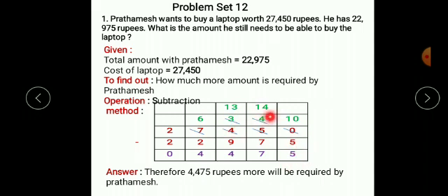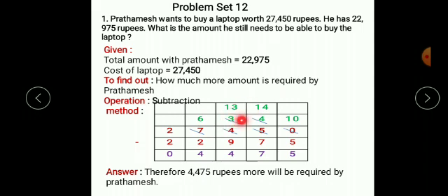Now 4 minus 7, again not possible. He will again ask for a borrow. चलो मुझे help चाहिए. He will ask to borrow to the next place. Borrow माने help मांगता है, वो next place से help मांगेगा. So after getting a help from the next place, this 4 will become 14 and उसको help देने के बाद ये 4 का क्या बन जाएगा? 3. So this 4 will become 3 after giving a borrow, and this 4 will become 14. 14 minus 7 will be 7.